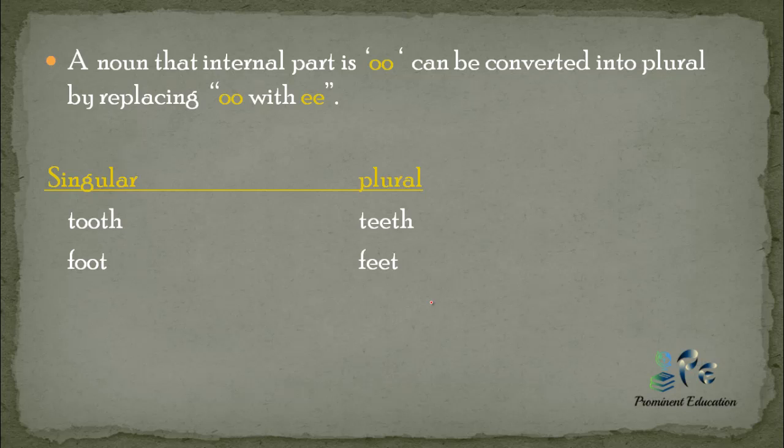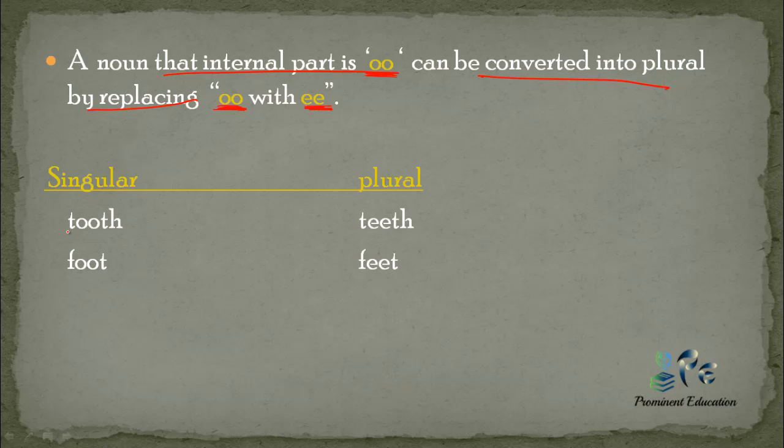Now, the next rule: a noun whose internal part is double o can be converted into plural by replacing double o with double e. As I have told you, there are some nouns which change the internal vowel to make it plural. So double o becomes double e.